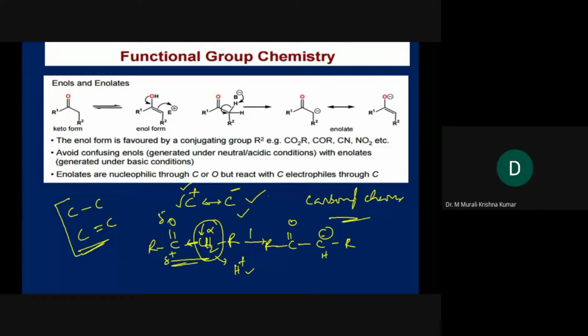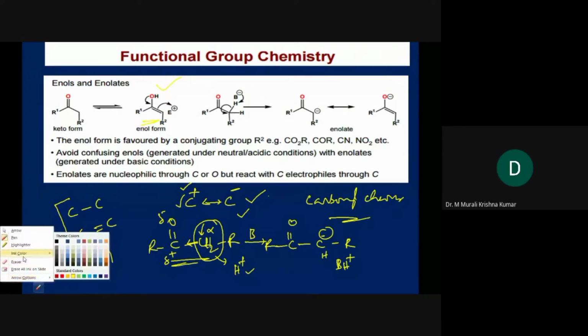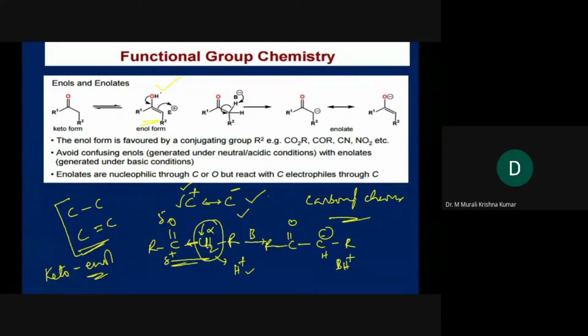So in the presence of very strong bases, it can form a carbanion like this. This will go through enolization, which is what we call enol formation, or maybe you have already got the idea of keto-enol tautomerism, where the proton gets exchanged between oxygen as well as this carbon.